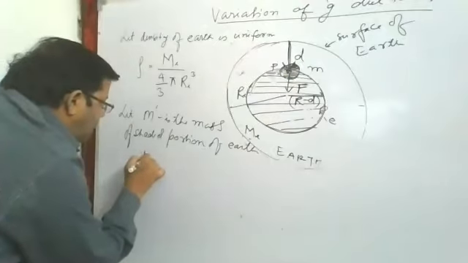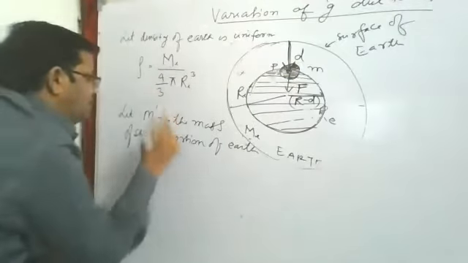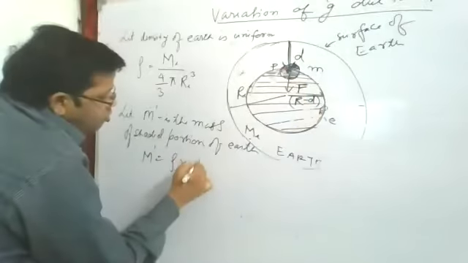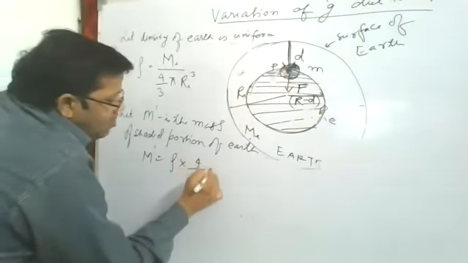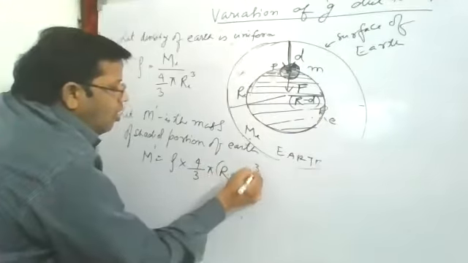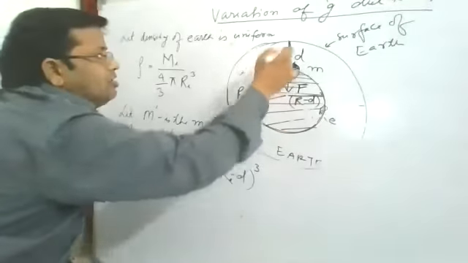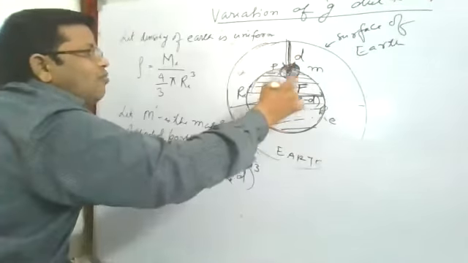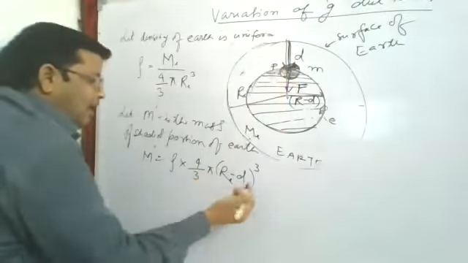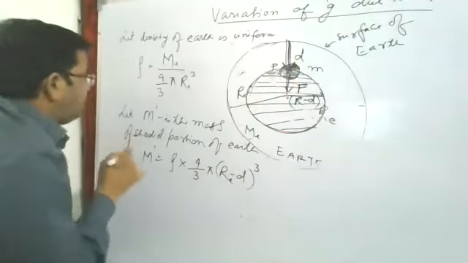So what is this mass m dash? We know it is density into volume of this portion. What is the volume of this shaded portion? 4 by 3 pi, and what is the radius? Radius of earth R minus d. This whole is the radius R. If we are taking this mass here, then this radius is R minus d.